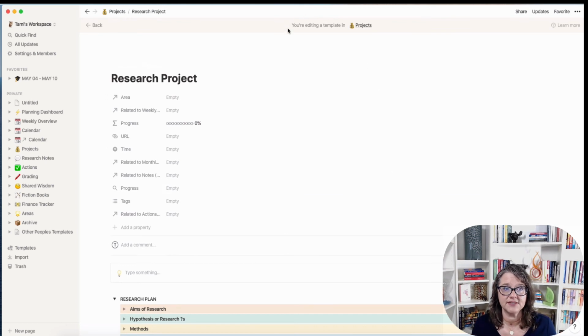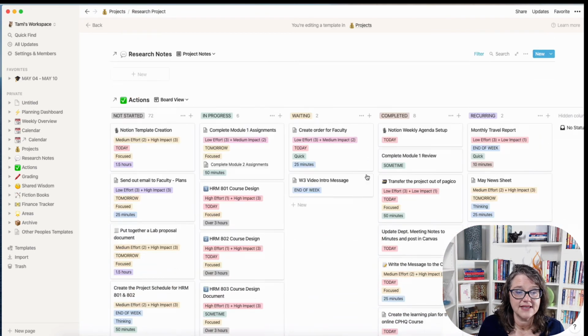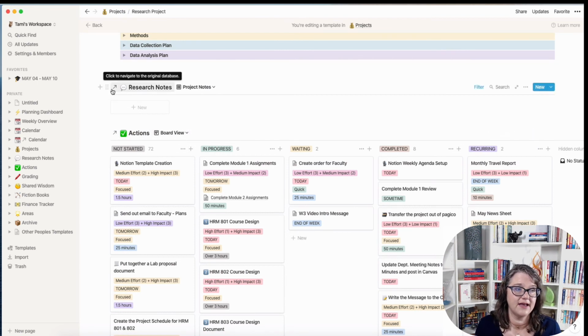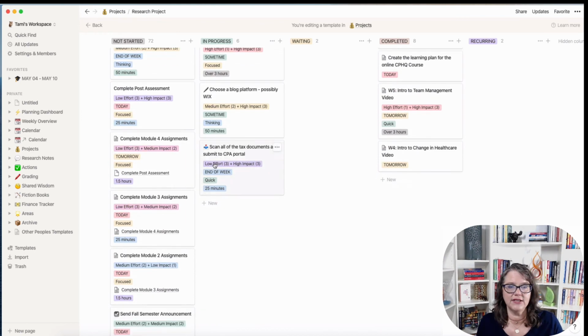And you'll see at the top it says you're editing a template in projects. So now I can go down here and this has my connection to my board. It has my research notes. Now, one other thing I may go, you know what? I don't like this just being all in immediately.